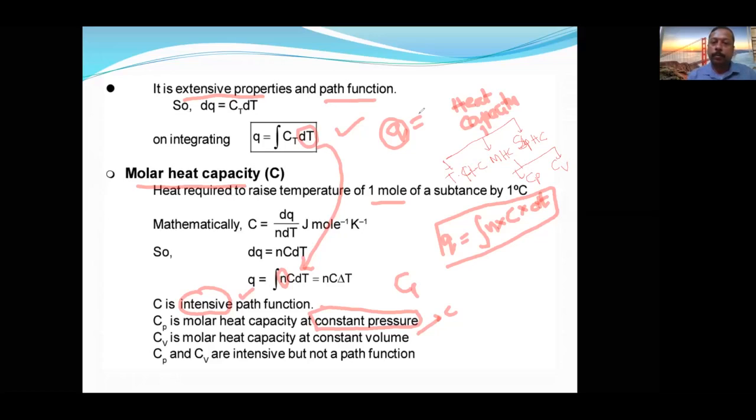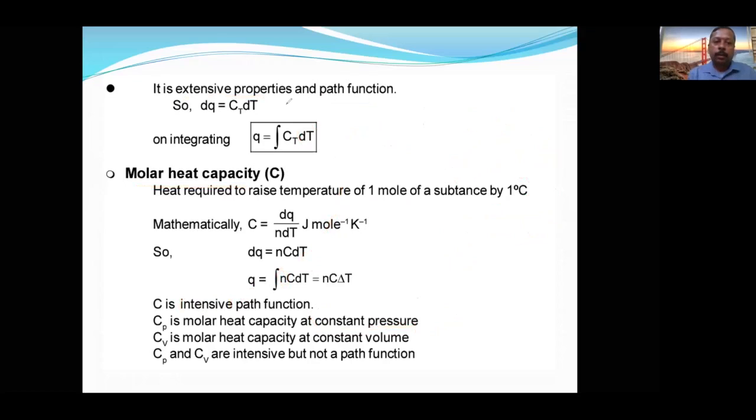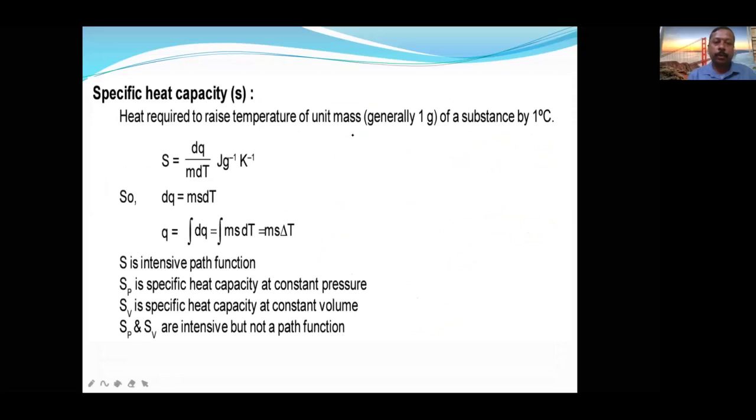Okay. So simple, if you understand the molar heat capacity, the same thing will be applicable for the specific heat capacity, but there we will mention as per gram. Instead of 1 mole, what we will mention? Per gram. Okay, so everything is same, so need not to worry much. So here I am writing here. Okay, there it was number of moles. Actually here we will denote it with the S. Okay. So three things. Ct is the total heat capacity. C is the molar heat capacity. S is the specific heat capacity.